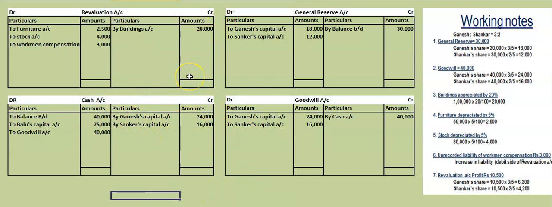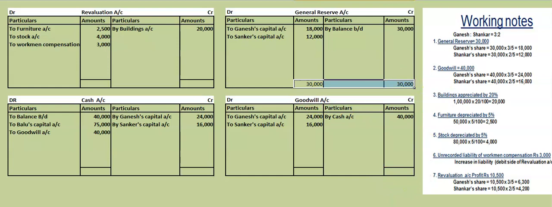Now one by one we will close the revaluation account, then cash account, then goodwill account, then general reserve account. If you see general reserve account, both the sides are equal. 30,000 is in the debit side, 30,000 is in the credit side. That is not an issue for us because we have distributed general reserve. Goodwill also, if you see, goodwill 40,000 was brought in cash. 40,000 we have distributed. It is also equal.